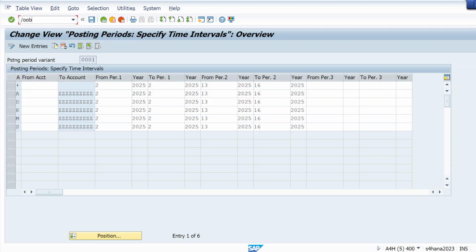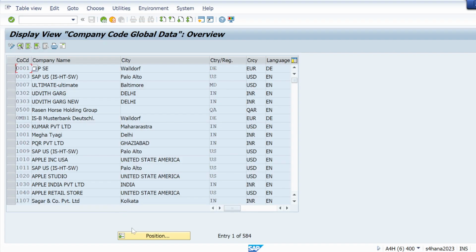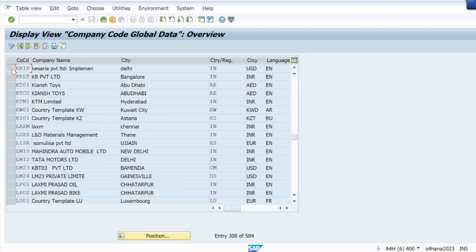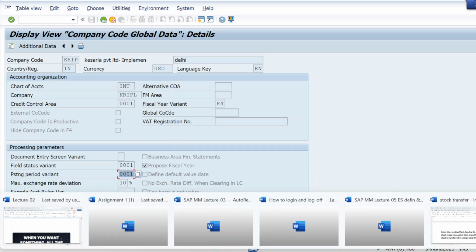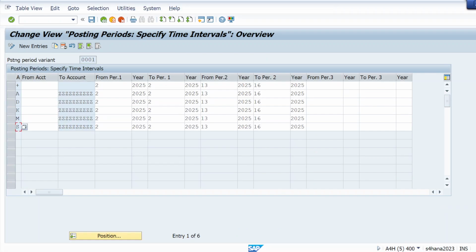Simply, you can check in OBY6. For my company code, in OBY6, if I go to position and mention my company code here, I can see my posting period variant is 0001. So from here I can see. He is saying in OB52 my posting period variant is 0001, so I just selected 0001 plus ADKMS.